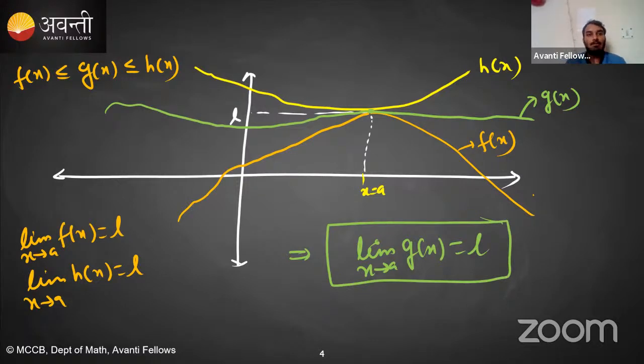So why is the sandwich theorem important? Sometimes you will be given a function whose limit you have to find, but directly finding that limit is a little difficult. So what we do is find two other functions such that my original function is between the two other functions, and we can find the limit of those two functions. If the limit of those two functions at x is equal to a is equal, then automatically you can say that the limit x tending to a, g of x is L. Is this clear? So that's why the sandwich theorem is really important.